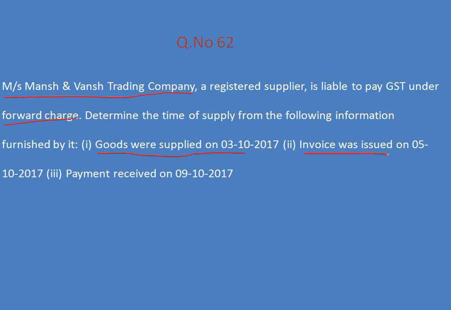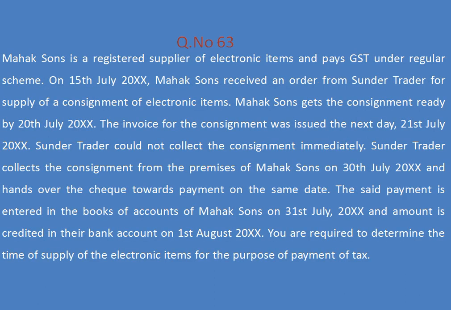Invoice issued means date of issue of invoice. Payment received date, whether it is considered or not. Out of these 3, one date is not to be considered as per the law. So ignore that 1 date. The remaining 2 dates are used for the forward charge mechanism. Out of those 2 dates, which is the earlier date, that is the time of supply for this question.